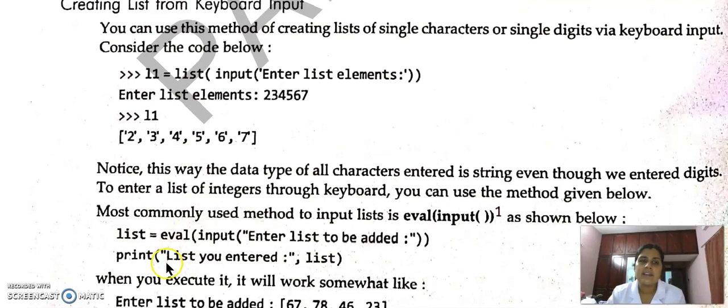Then we can give input from the keyboard like L1 equal to list of input, entering the list elements. If 2, 3, 4, 5, 6, 7 are the elements and we print L1, what will be the output? 2, 3, 4, 5, 6, 7. Because we are creating the list by using the list constructor. Inside list we are giving input and entering the elements. So this will be the list. Either we can give directly or by using the list constructor.